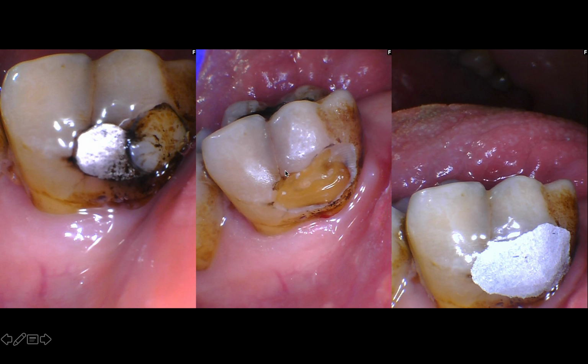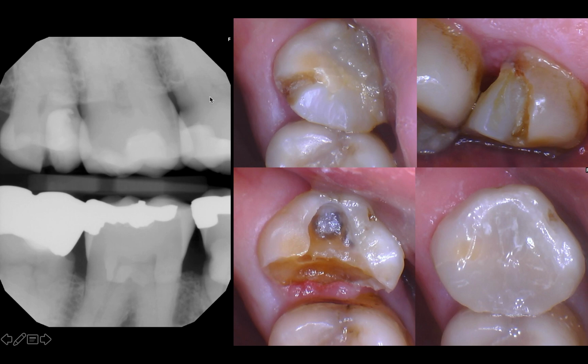So pre-op, intraoperative, and then here, this is the final restoration, which I was happy with, and so was the patient. This is the same patient. We'll see him for a couple of the slides, as well as some slides on the indirect.